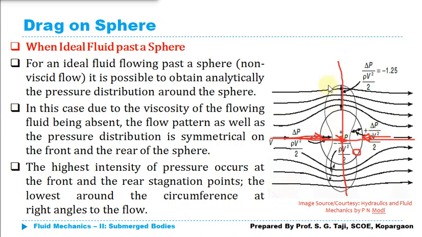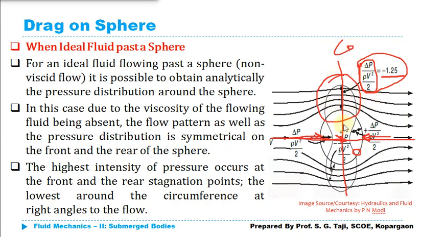Now if I talk about this region where the area of flow is getting reduced, as the area of flow is getting reduced, that means the velocity is going to increase. The flow will be accelerated at this point, and as the flow is accelerated, pressure will decrease. So as pressure decreases and velocity increases, there will be a formation of slightly negative pressure. As you can see here, the analytically obtained value of the pressure distribution becomes minus 1.25. This ratio, delta P upon rho V square upon 2, is nothing but the coefficient, and it gives you the change in pressure.